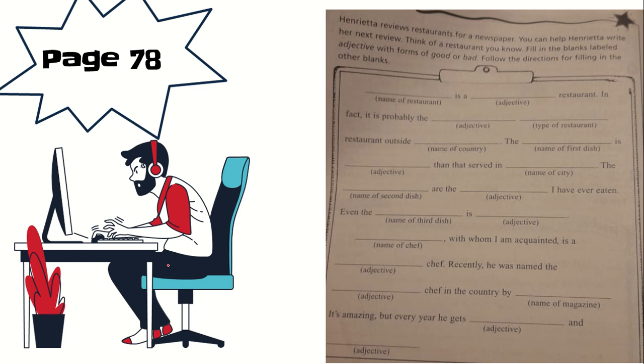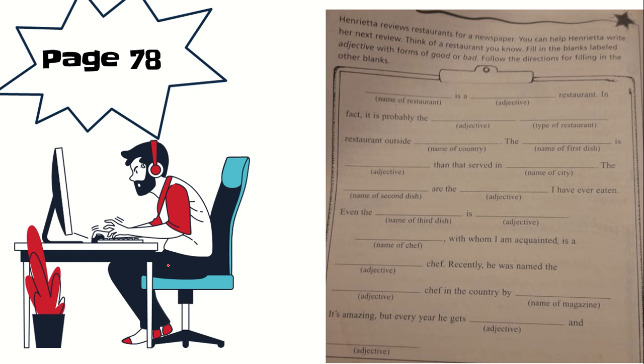There, you will write a country: Mexico, United States, Canada. Okay, the name of first dish. Right there, you're going to write the name of some food like hamburger, pizza, spaghetti, salad, tacos, whatever the dish, platillo. Okay, and then you're going to describe adjective then serves in.